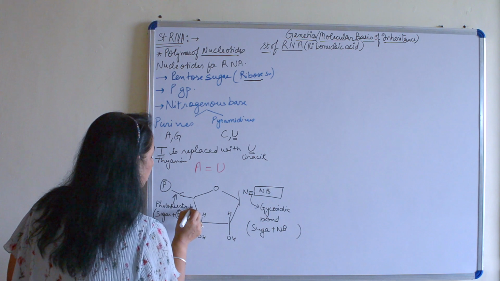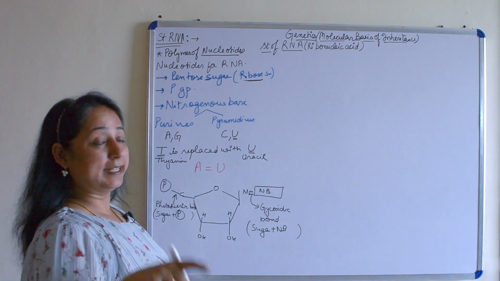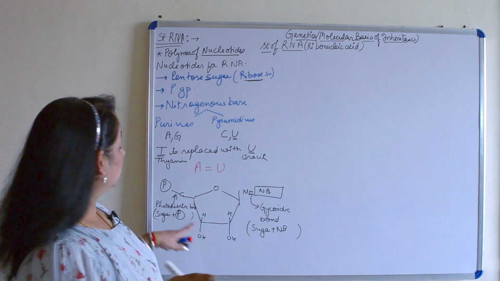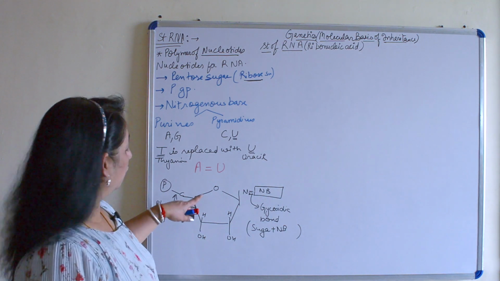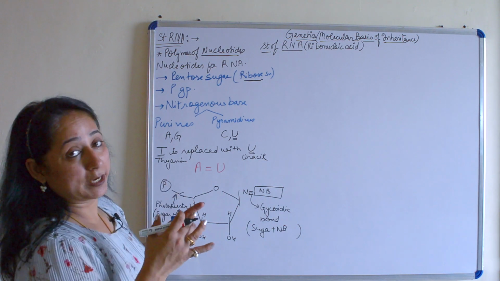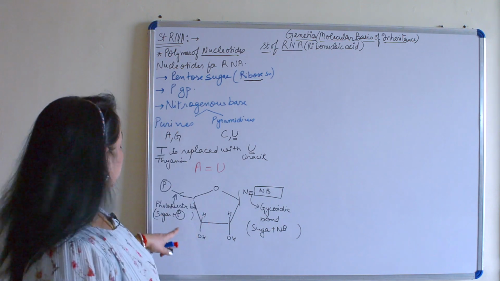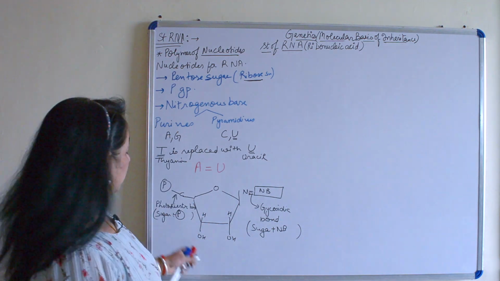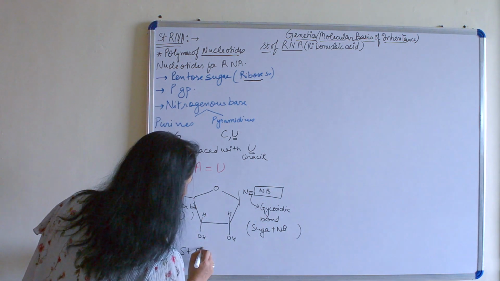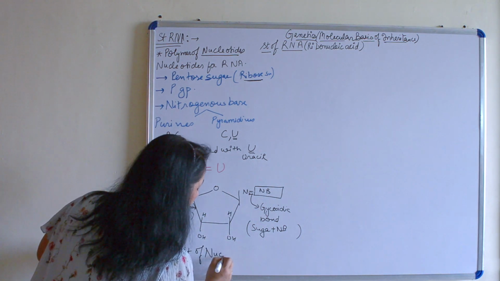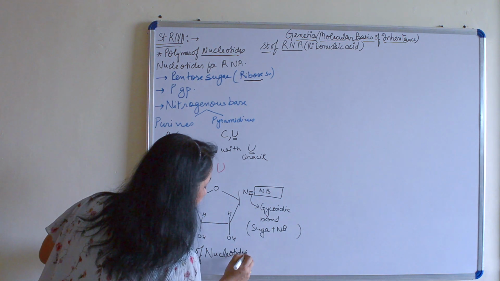phosphodiester bond. If you remember, in grade 11th I told you in the videos that phosphodiester bond is formed by the liberation of water molecule. Fine, here the OH combines with phosphoric acid and water is released, and so the bond is phosphodiester bond, which is formed here between sugar and phosphate. So this is the structure of nucleotide.